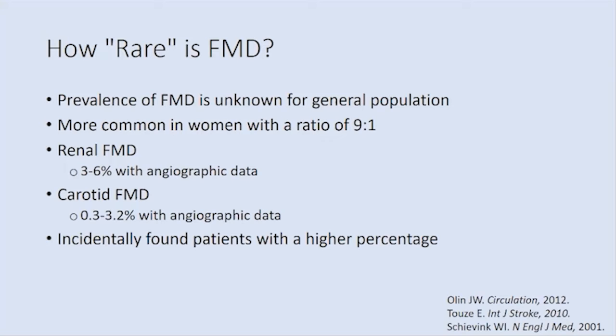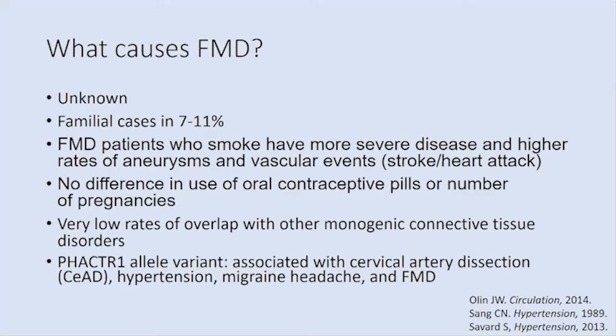There are actually studies out there that looked at whether it helps somebody that has cholesterol buildup in those arteries to open those up with stenting. And we incidentally found, when we went back through some of that data, that some of these patients do have fibromuscular dysplasia, and we need to appreciate that a little bit more. What causes it? Like I said at the beginning, we're still unknown.